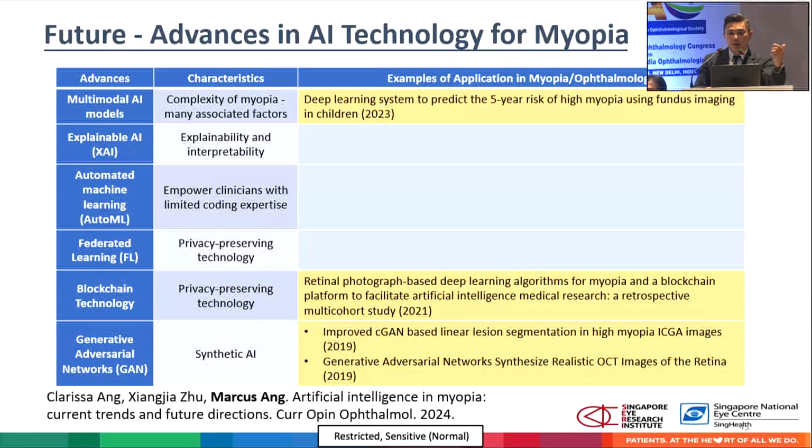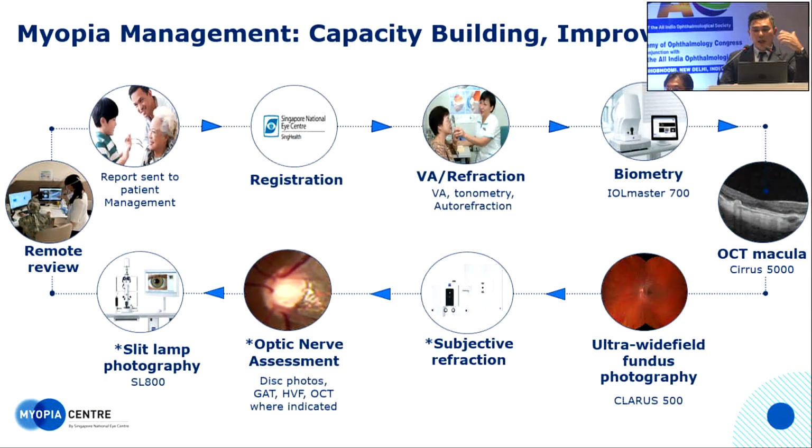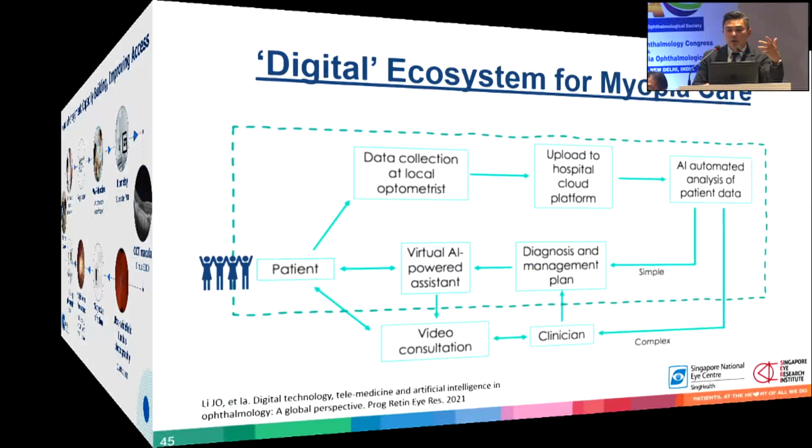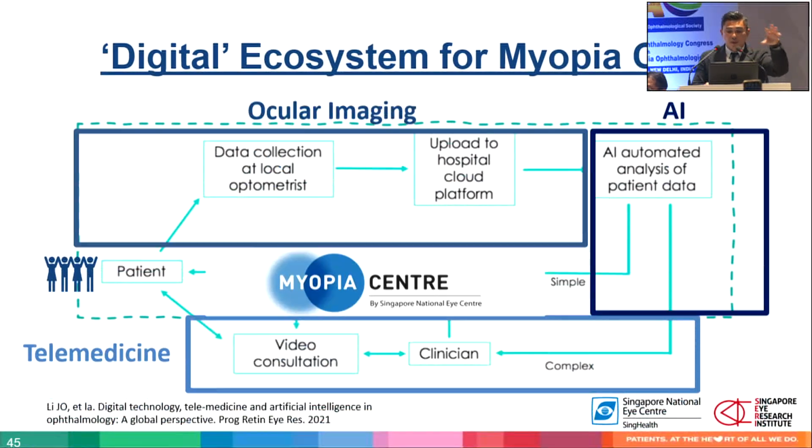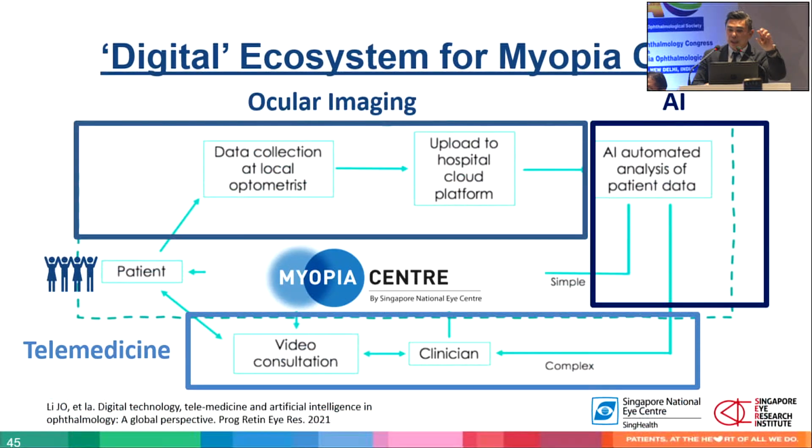Unfortunately, I don't have time to go through this slide, but the last thing I wanted to share is that even if you have a very successful or very accurate AI, you need the infrastructure to implement this into your practice. So it's not good enough to have AI. You need to have the infrastructure, technician training, and also the referral pathways for the entire ecosystem to benefit from this AI.